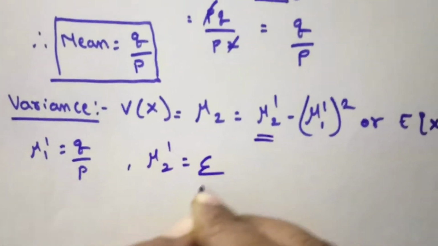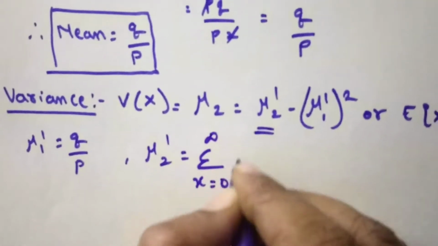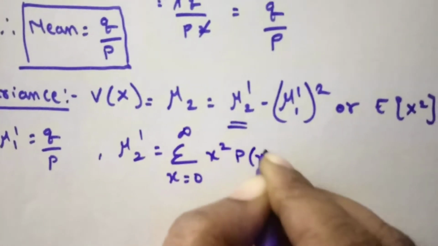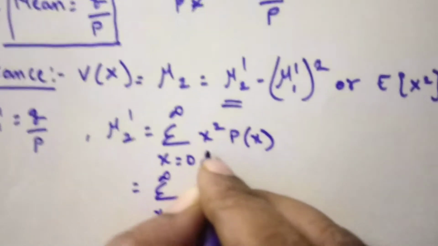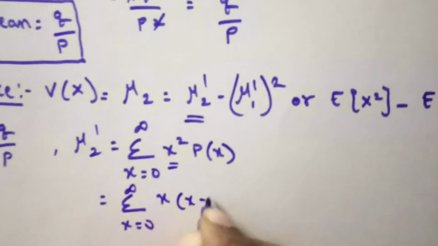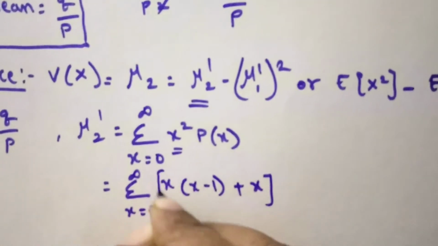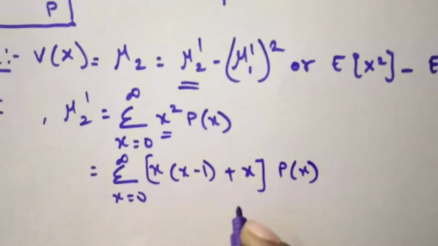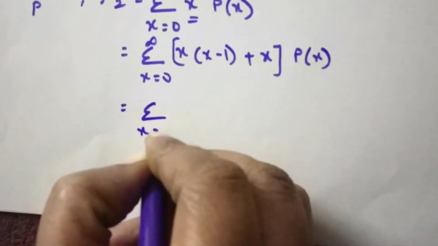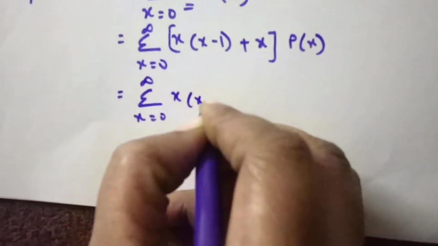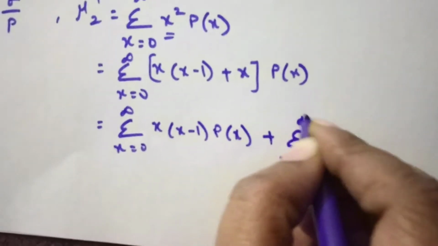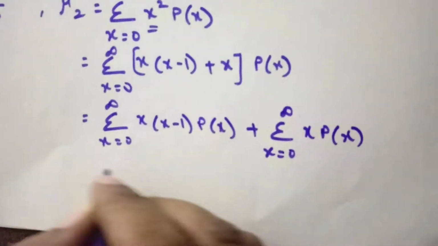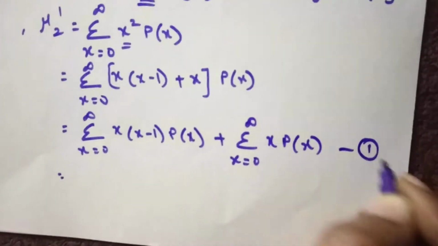Mu2 dash is equal to summation x is equal to 0 to infinity x square into p of x. From this we can write x square as x into x minus 1 plus x. Now expand the terms here. We will get summation x is equal to 0 to infinity x into x minus 1 into p of x plus summation x is equal to 0 to infinity x into p of x. So consider this as equation 1.